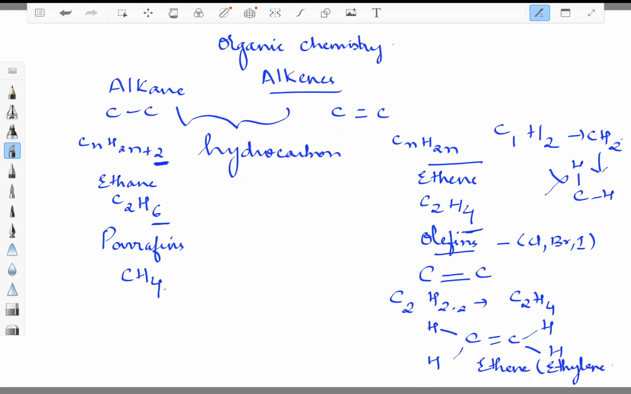What is the next compound after ethylene? Ethylene is CH2 double bond CH2, ethene or ethylene. Then what will be propylene? It will have 3 carbons, and a double bond here. It is propylene or propene.